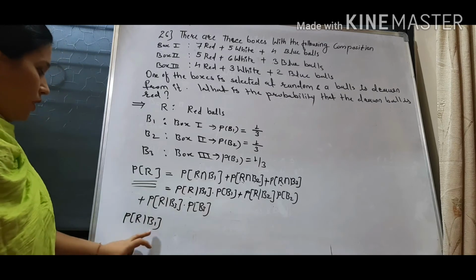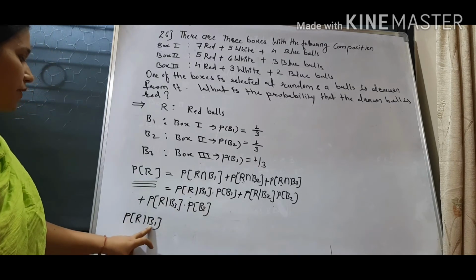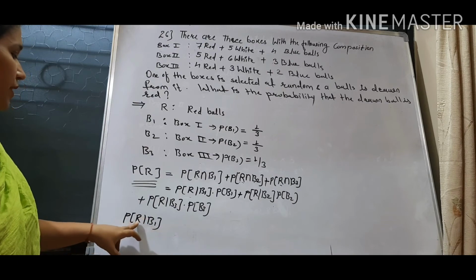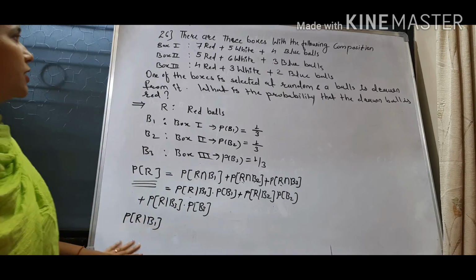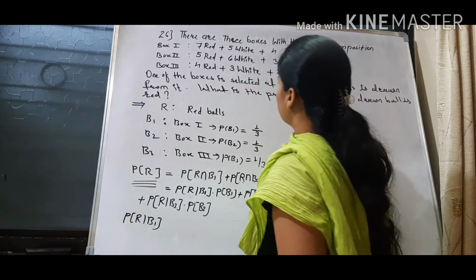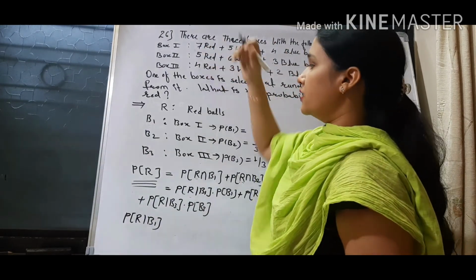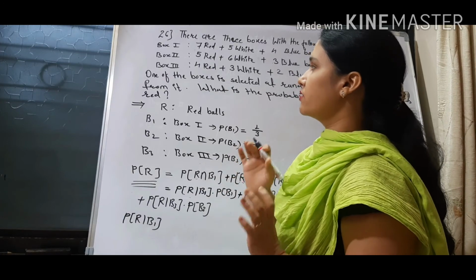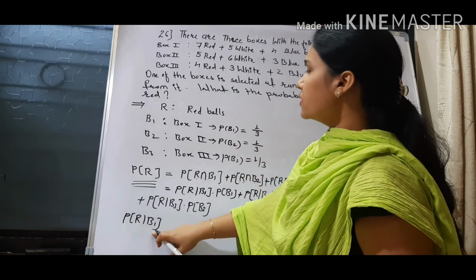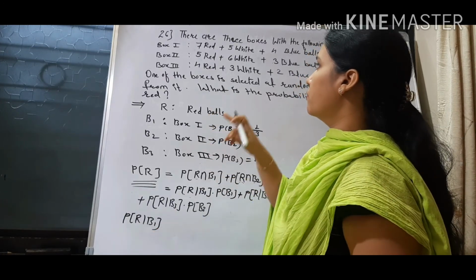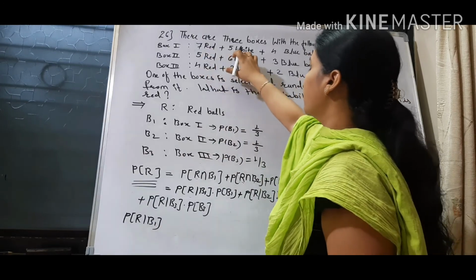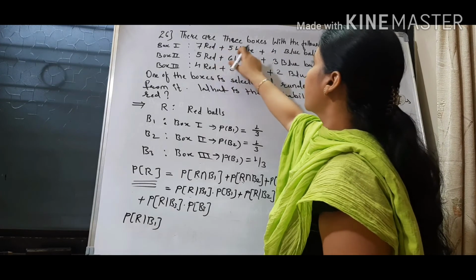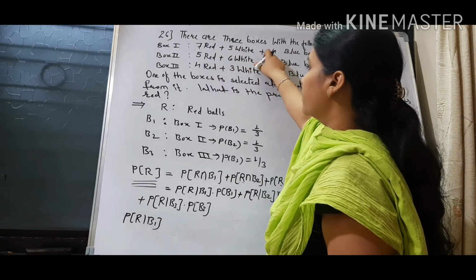Now what is the probability of R given B1? B1 represents that we have selected box 1 and now we are going to find a red ball. So if we have selected box 1, what are the chances to get a red ball? We are certain that we have selected box 1 and we find the red ball from box 1. So in box 1, total number of balls are 7 plus 5 plus 4, which is 16.